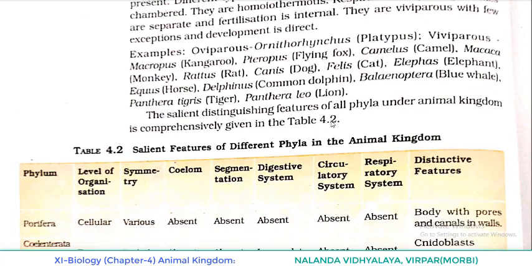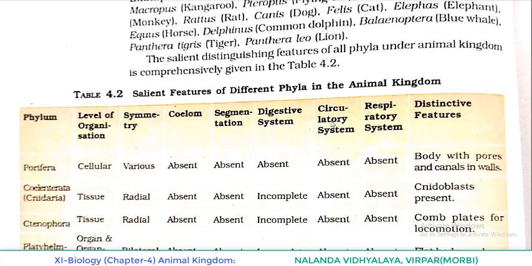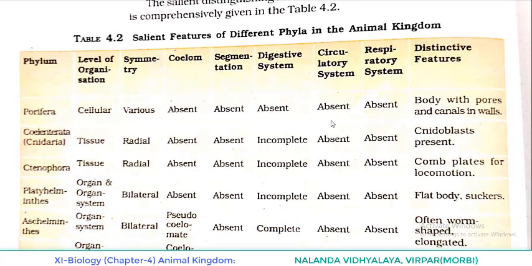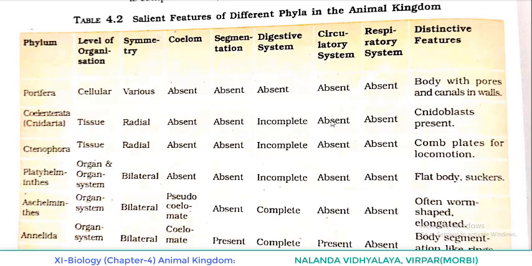In the first column, it's given of phylum starting from Porifera to Chordata. Second column, level of organization. Third, symmetry. Fourth, coelom. Fifth, segmentation. Next, digestive system. Next to that, circulatory system. Then respiratory system. And the last column is of distinctive features, peculiar characteristics.